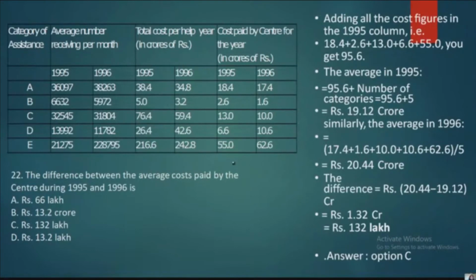Next one, the difference between the average costs paid by the center during 1995 and 1996. Find out the total cost paid by the center in 1995 and also calculate the average of the cost paid by the center in 1996. Then find out the difference between them. That is nothing but add all these, divide by 5, and then subtract both of them. You will get 1.32 crores, which is nothing but 132 lakhs.